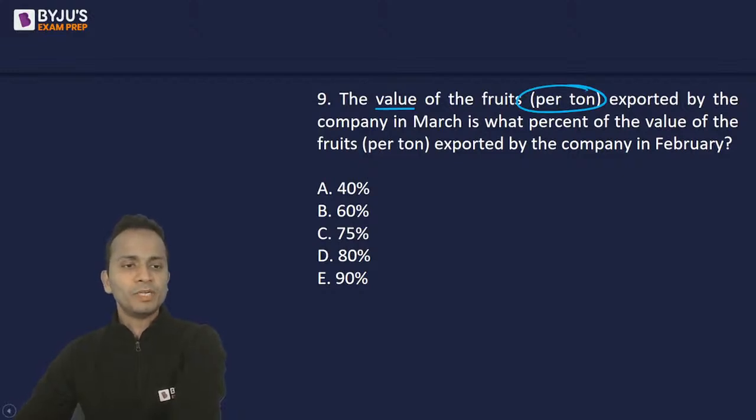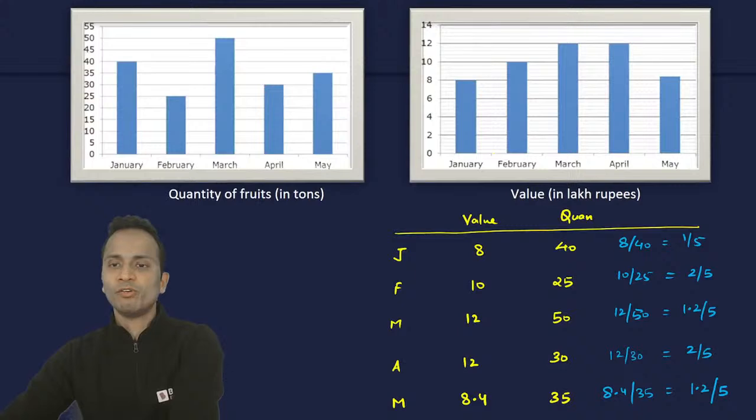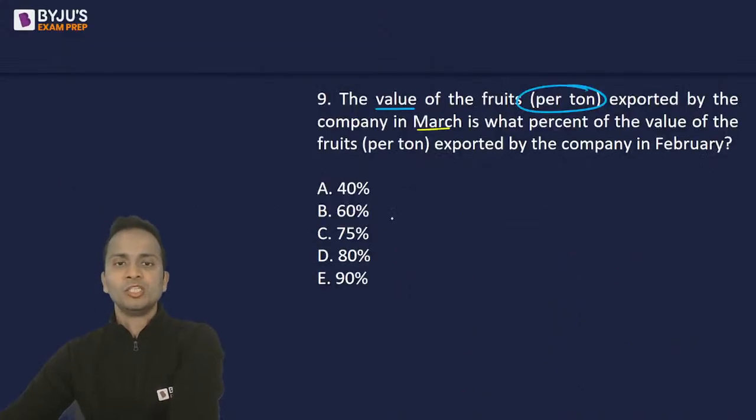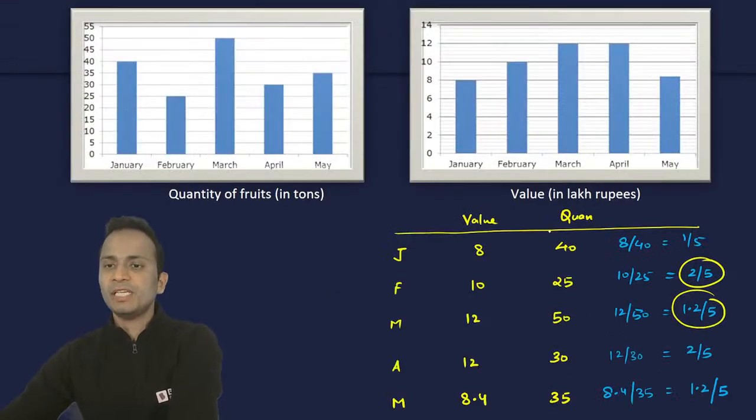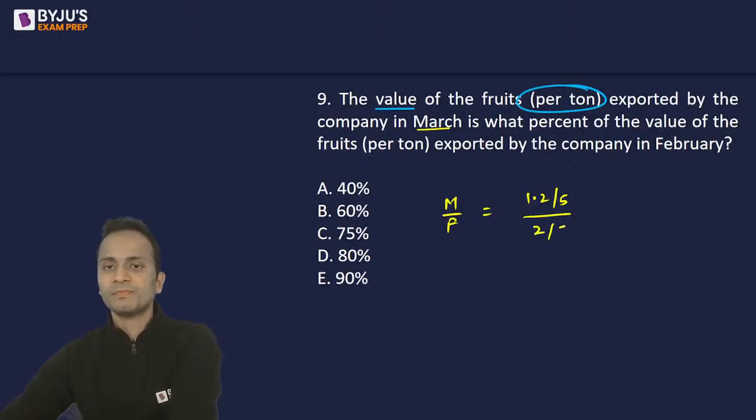So the value per ton. March's value is what percentage of the value of February? So March is 1.2 divided by 5 and February is 2 by 5. So what we have to do is March divided by February. So March is 1.2 divided by 5 and February is 2 upon 5.